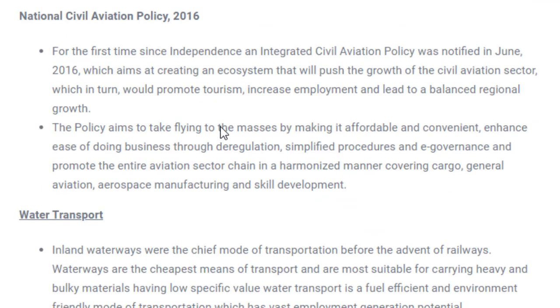Okay. And there is a National Civil Aviation Policy also. This policy determines the policies of all kinds of airline companies which are present in India, so that they don't go beyond their limits.